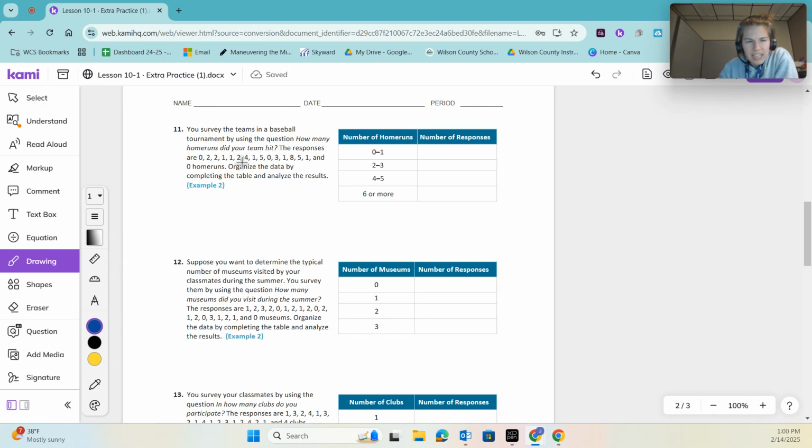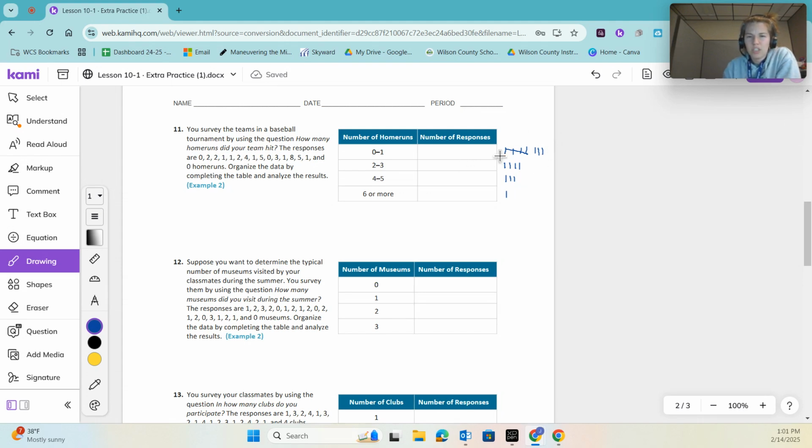The home runs we have are 0, 2, 2, 1, 1, 2, 4, 1, 5, 0, 3, 1, 8, wow, 5, and 1 again, and 0.